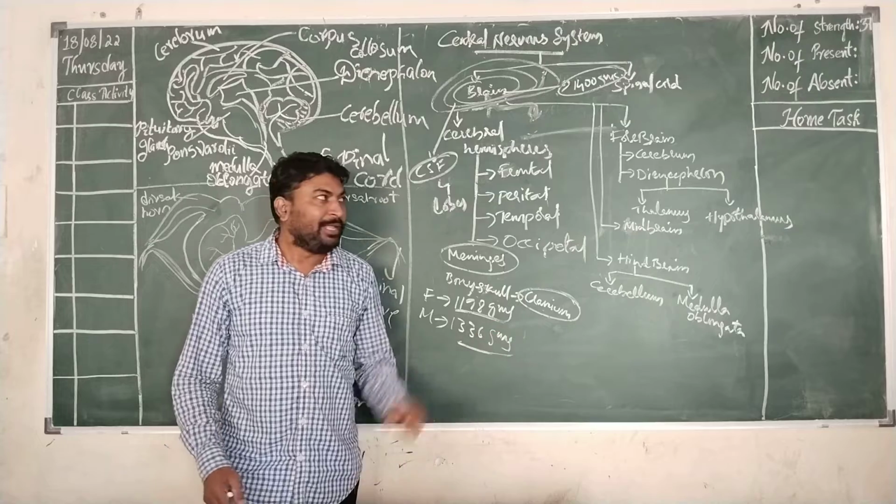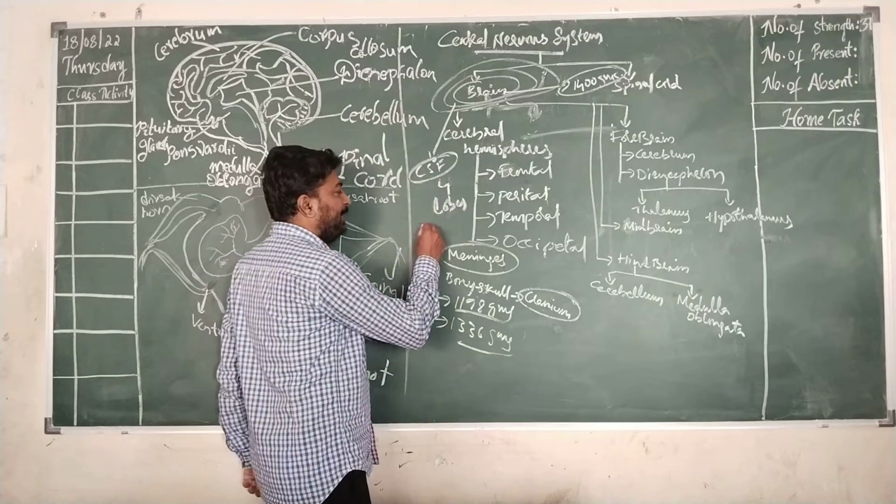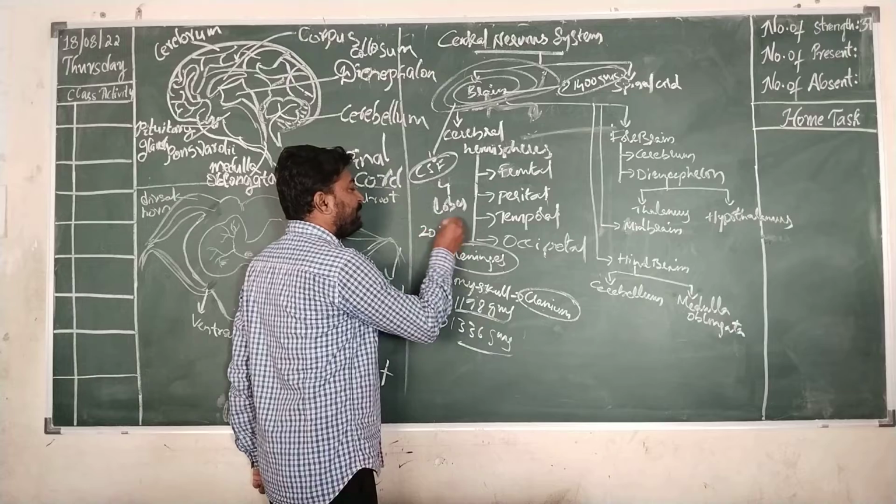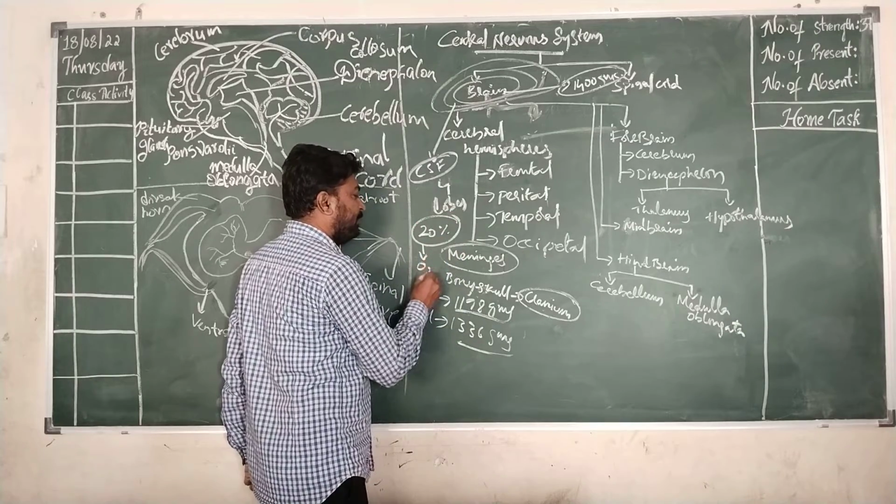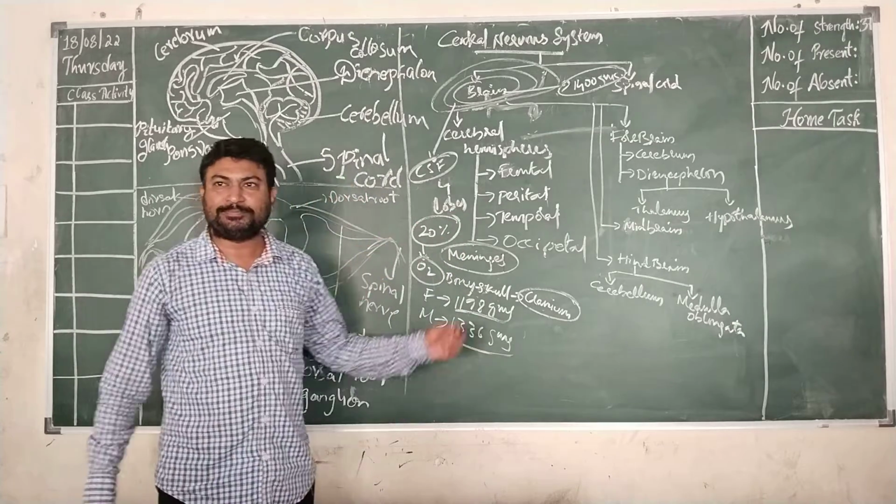And this brain alone consumes nearly 20% of the oxygen which is consumed by our lungs.